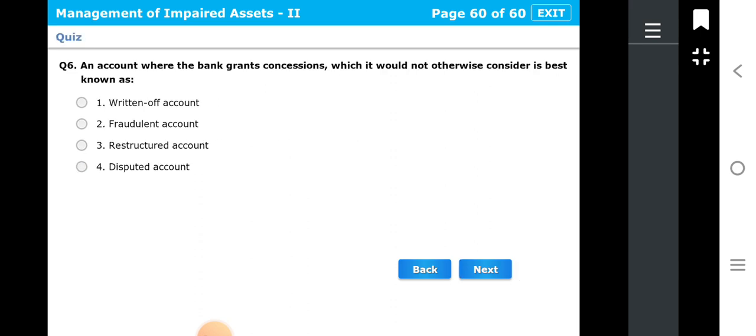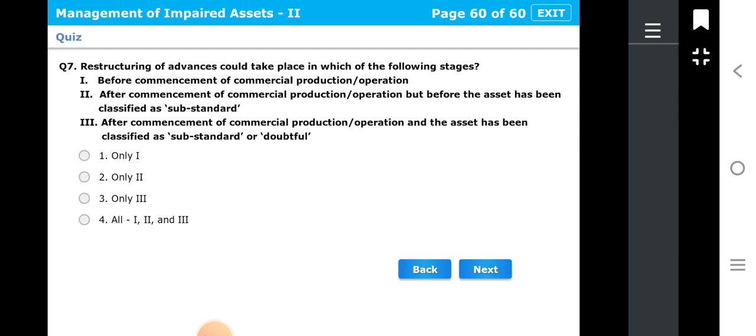Let's see next question. Question number 6. An account where the bank grants concession which it would not otherwise consider is best known as written off account, fraudulent account, restructured account, disputed account. So let's see what is the right answer, and the correct answer is third, that is restructured accounts.